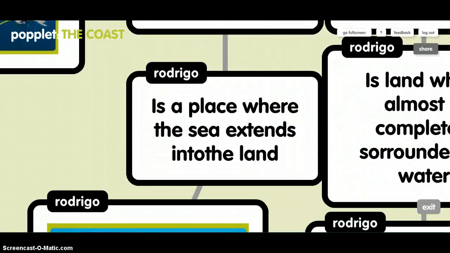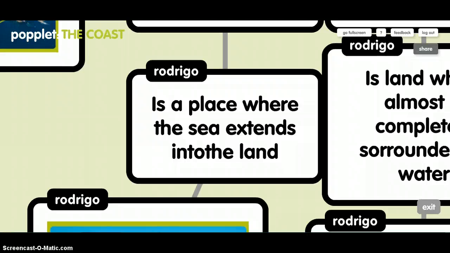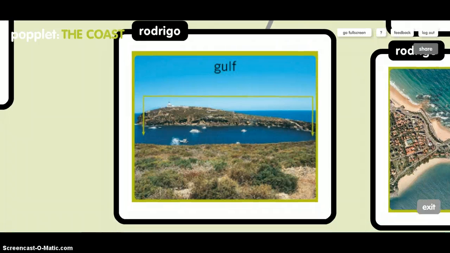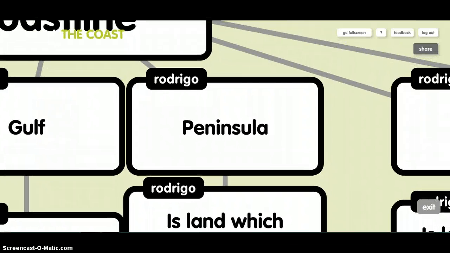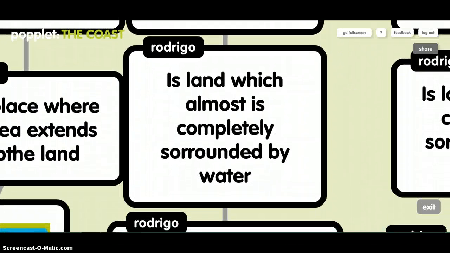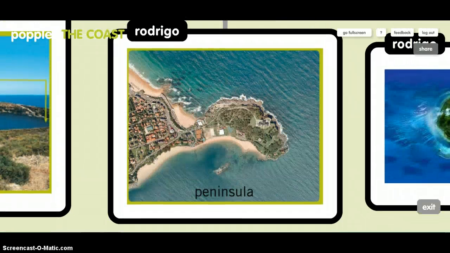Gulf is a place where the sea extends into the land. This is a photo of a gulf. Peninsula is land which is almost completely surrounded by water. This is a photo of a peninsula.